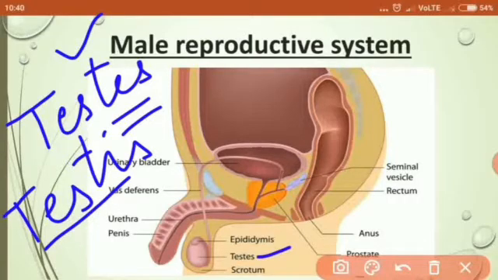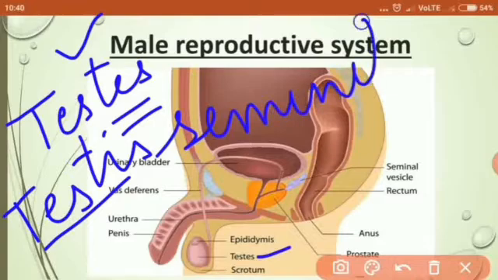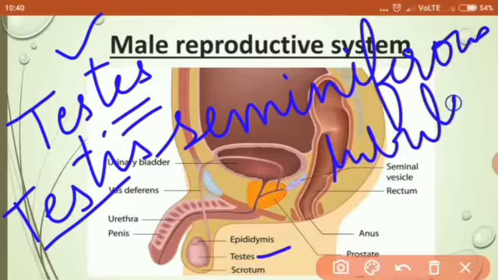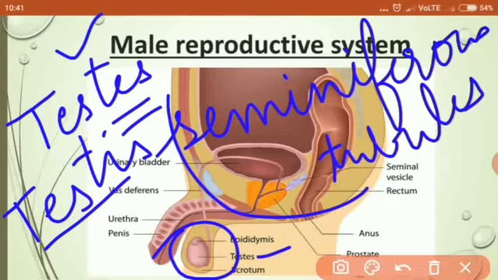In each testis, there are coiled tubes, and these coiled tubes are called seminiferous tubules. This term is not there in your book, so you can write it down. Inside these tubules, sperms are produced. There is one more interesting point: testes are present outside the body. They are not inside the abdomen. They hang out of the body and are placed in the scrotum.